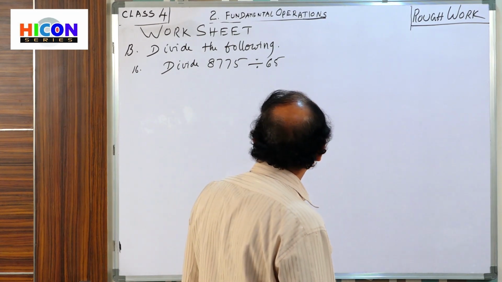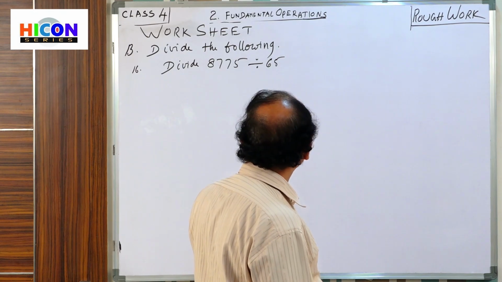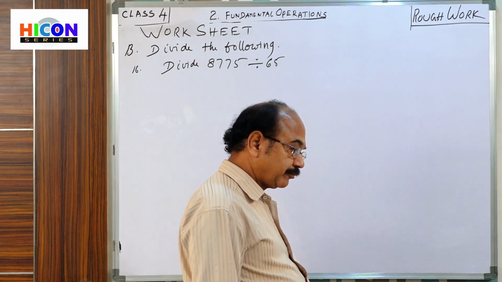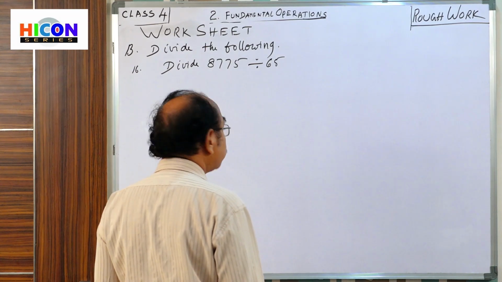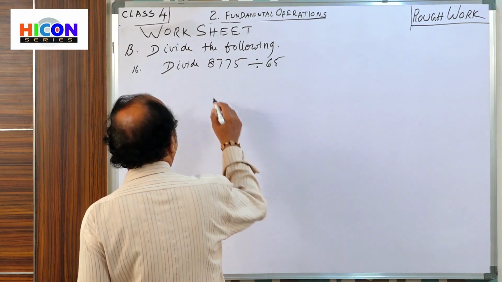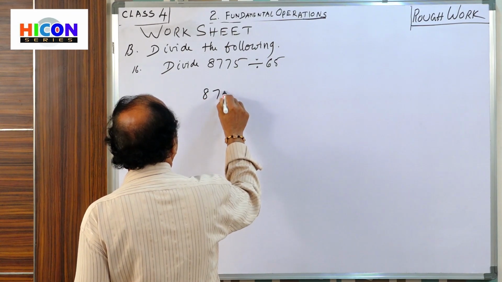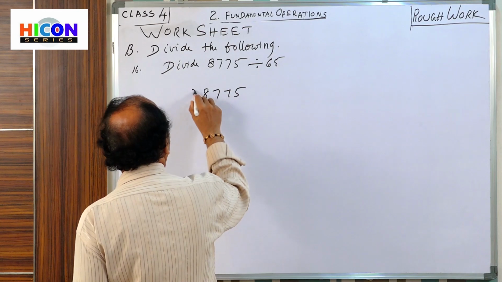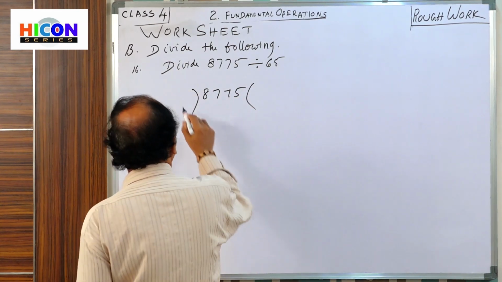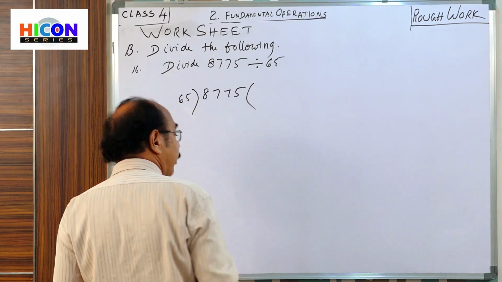So you see here, the number 8,775 is to be divided by 65. How to do this revision? First of all, you write 8,775. With what number do we have to divide? 65.